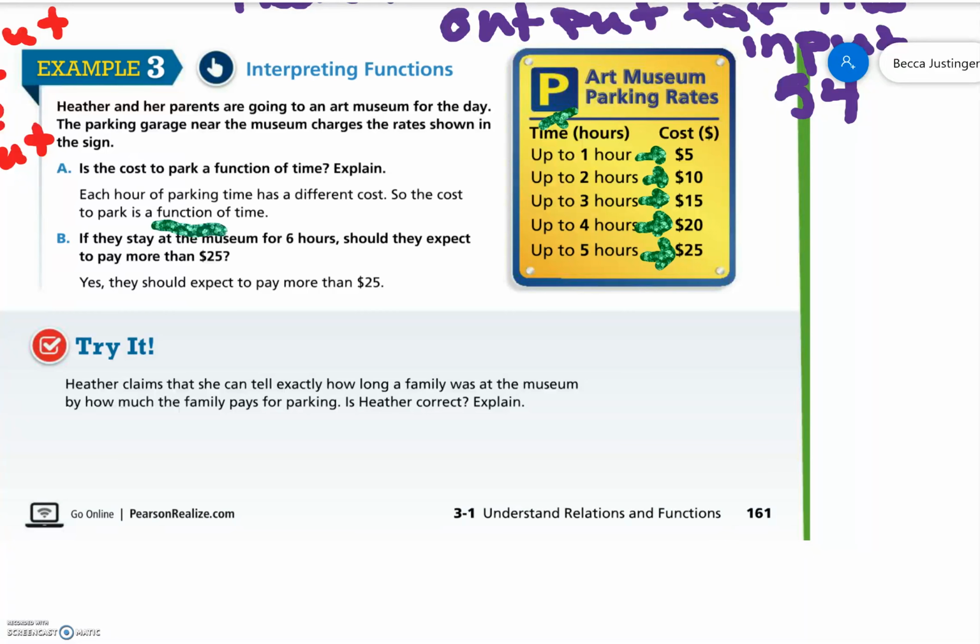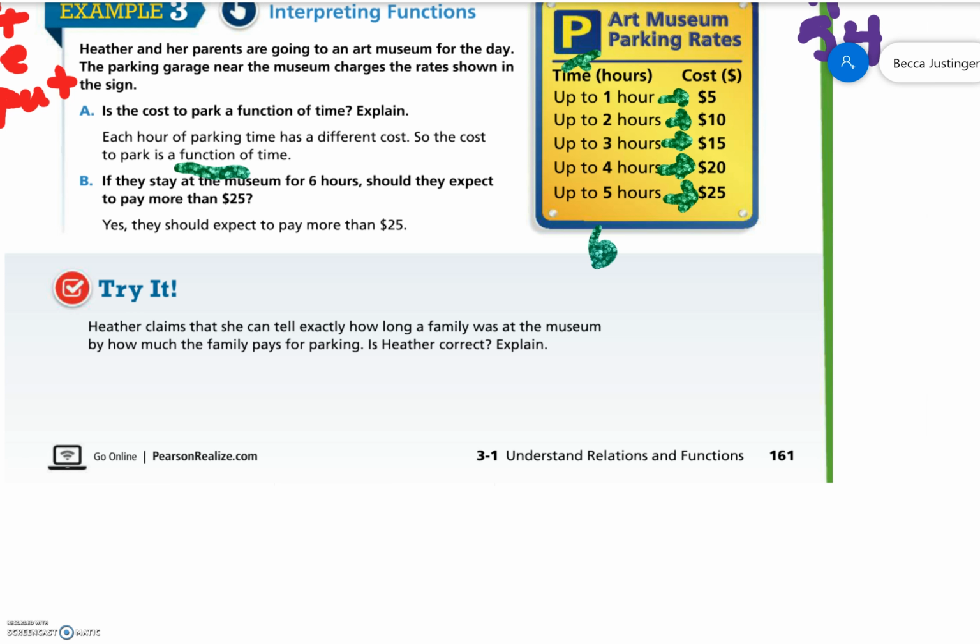That word function. If they stay at the museum for 6 hours, should they expect to pay more than $25? Well, if 5 hours is $25 and it keeps going up every time, yeah, 6 hours is going to be more than $25 because it keeps going up. Heather claims that she can tell exactly how long a family was at a museum by how much the family pays for parking. Is Heather correct? Explain. Pause the video, say yes or no, and why.